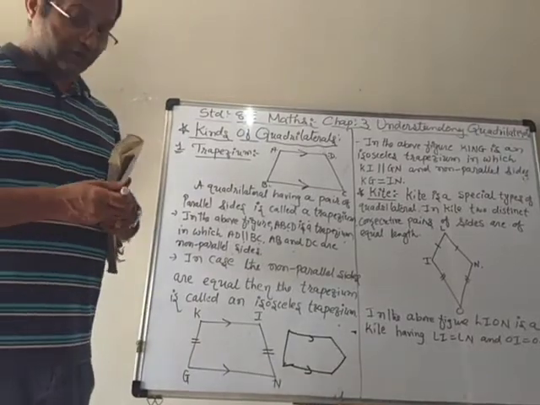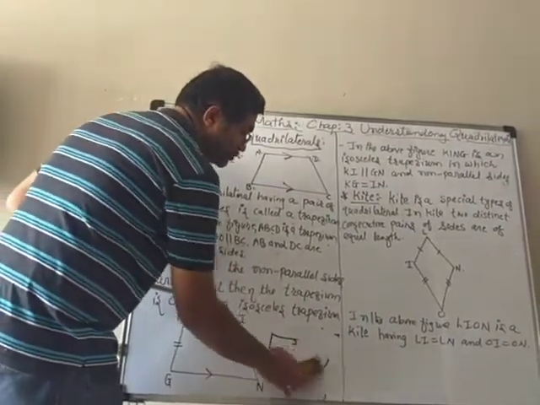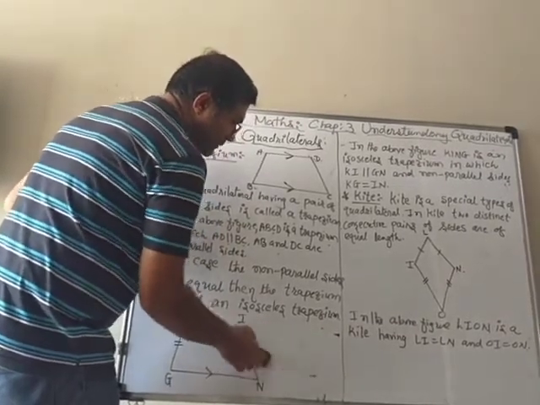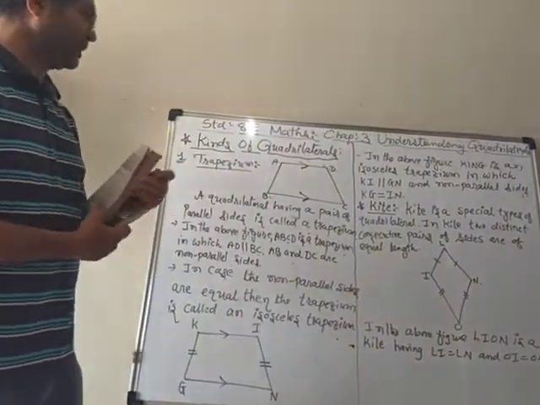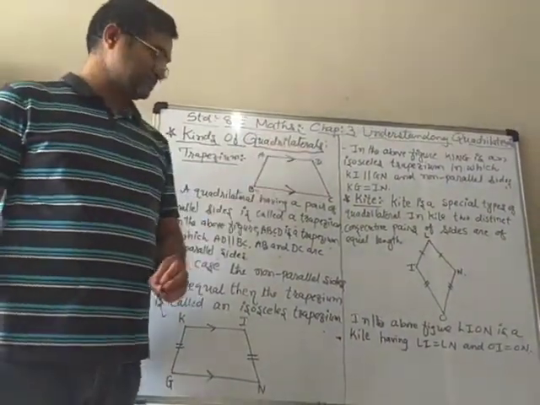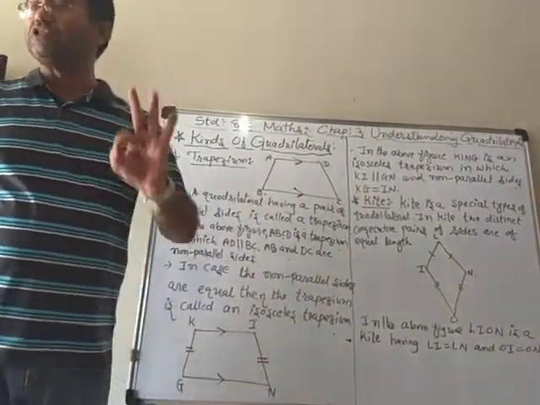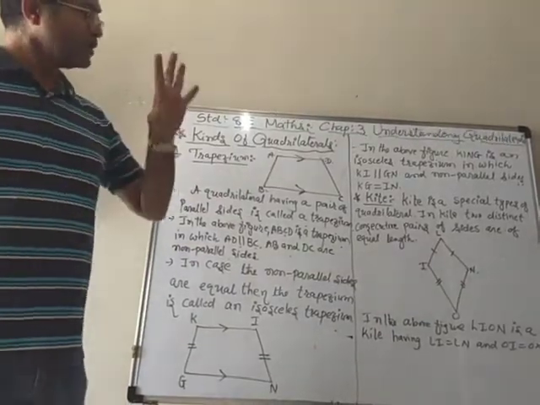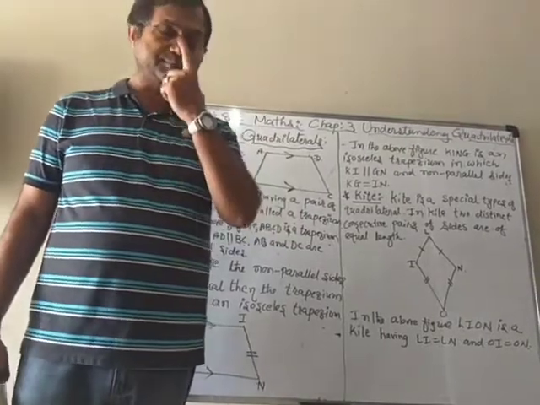A trapezium cannot have 5 sides. So you should not just look at the parallel lines, but you have to count the number of sides also. So a trapezium is a quadrilateral with one pair of parallel sides. And if the non-parallel sides are equal, it is known as an isosceles trapezium. So I hope it is clear in your mind what a trapezium is.